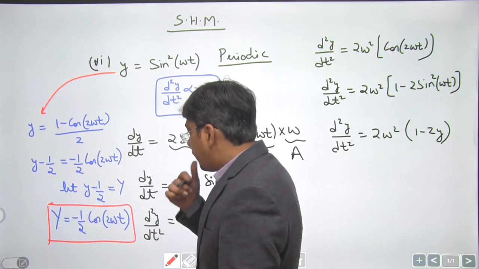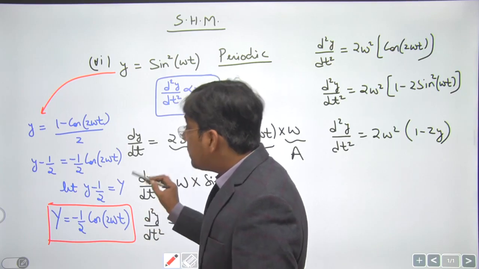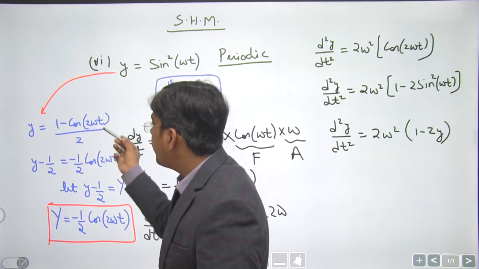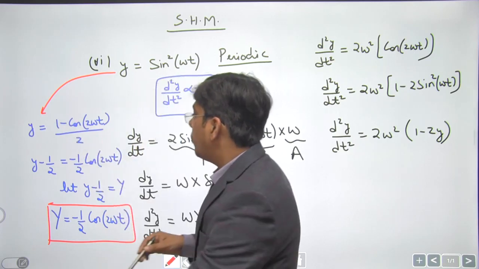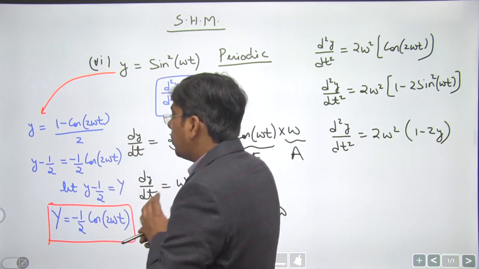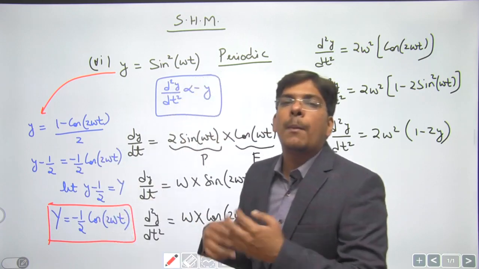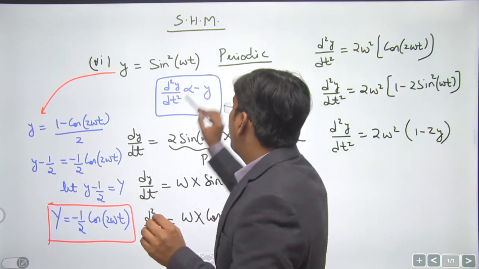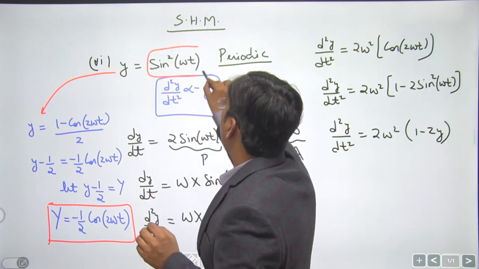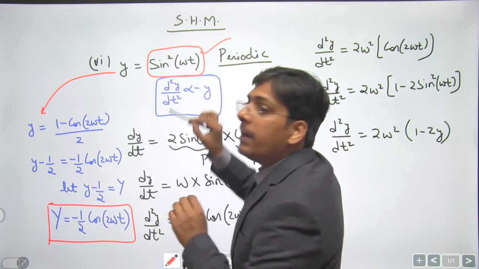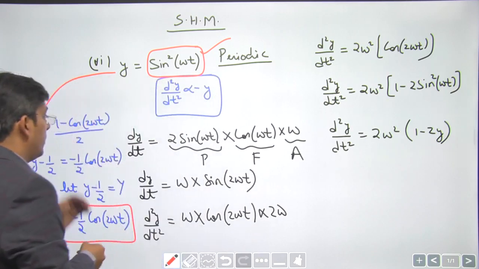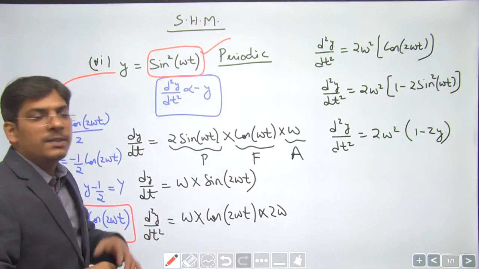The only thing is that we have changed the function here: we shifted the half from the right side to the left side. So it may represent SHM about a shifted mean position is also correct, but if they ask what you can say about y equals sin square omega t, then it is strictly periodic, not SHM. I hope this is clear to everyone.